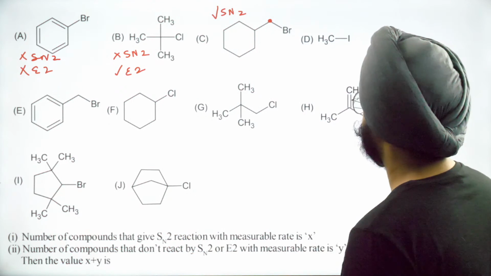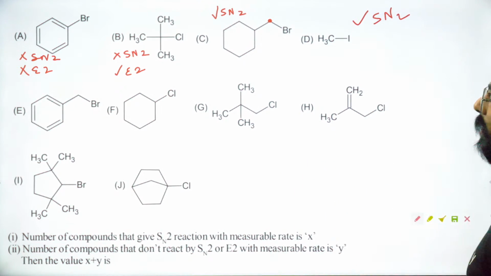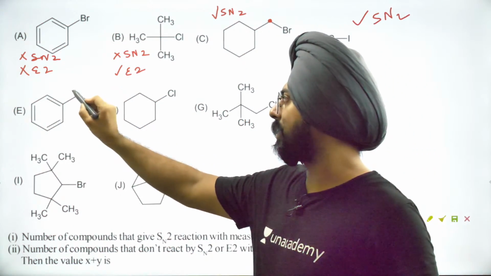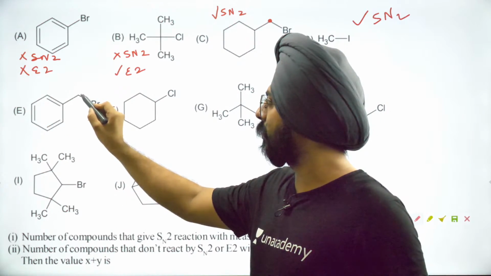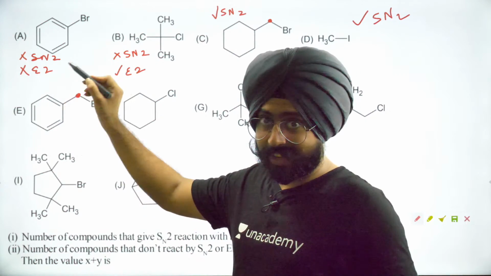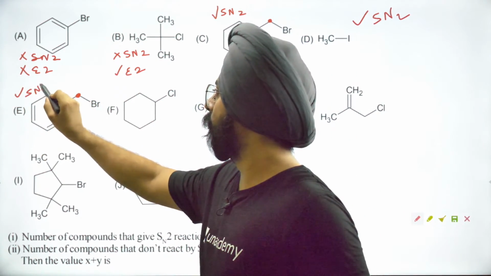चलो ठीक है. D तो obviously it will give me SN2. For sure it will give me SN2. There's no question about it. Fine. Then option E, it does give me SN2. This is a very good substrate for SN2. Benzyl carbon, very good substrate for SN2. So yes, it will definitely give me SN2.